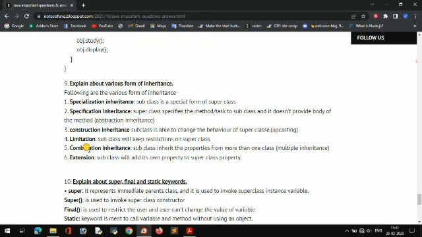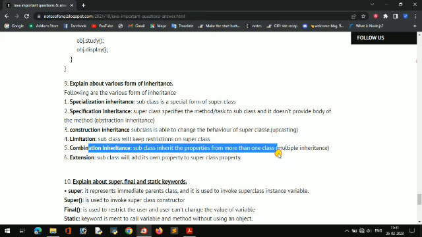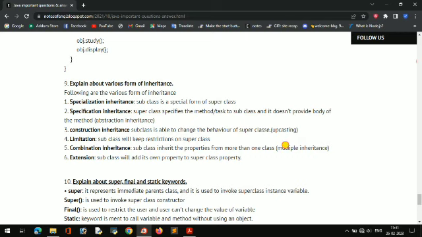Okay. And combination inheritance: the subclass inherits properties from more than one class. Multiple inheritance, as I say, means class C extends class B and class B already extends class A. That is called combination inheritance. And extension means the subclass will add its own property to the superclass. Means class B adds its own property and class A is getting extended.